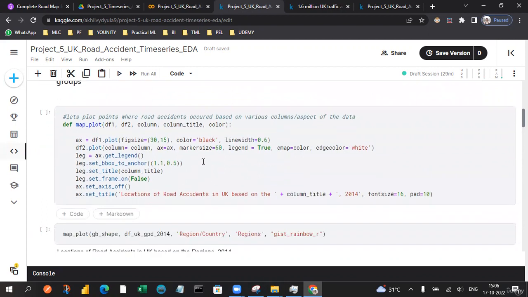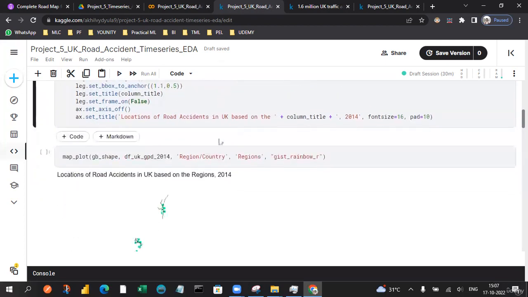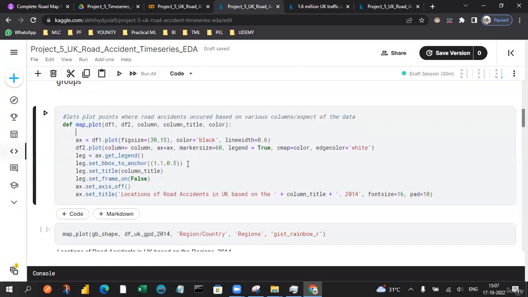So let's play around with the corresponding data frame so that we will be able to see how many records are shown in the particular areas. I'm just using some definitions like plotting and mapping with the corresponding plot so that we will eventually get how many road accidents occurred based on the various features. We will also give some color, the figure size and line weight. These are just functionalities of the plot library.